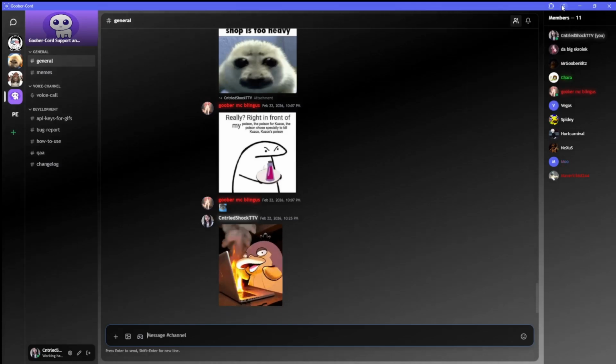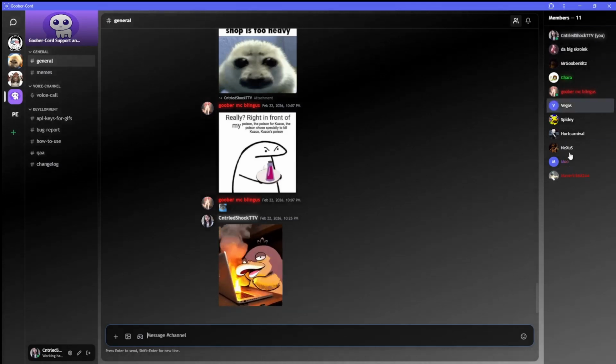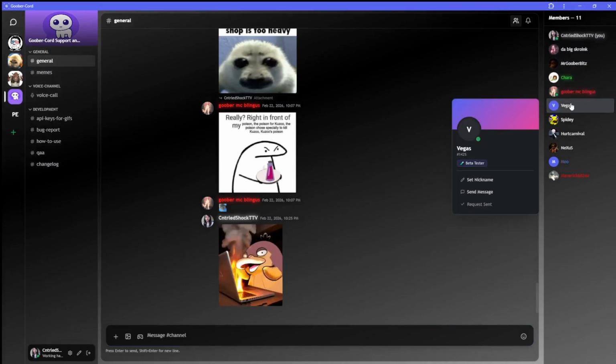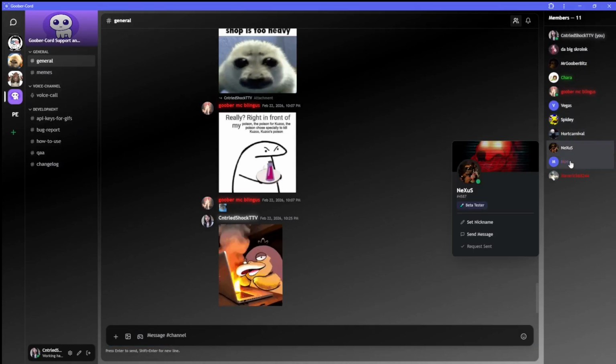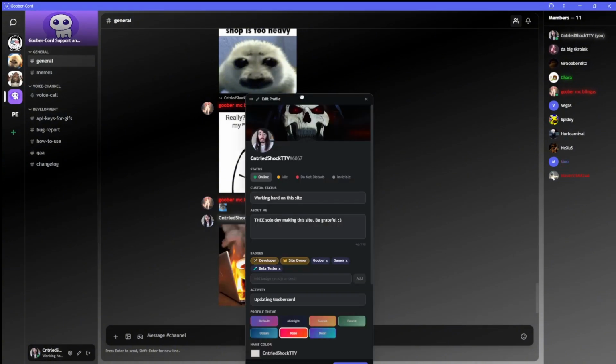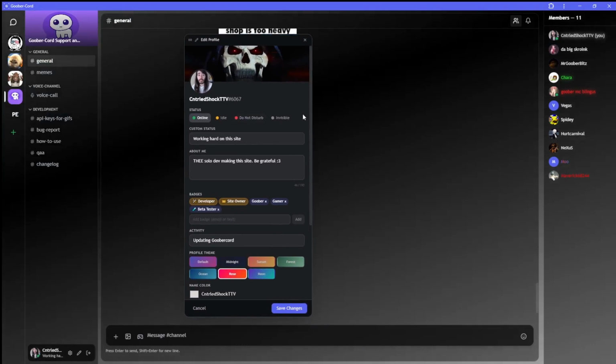We're running in a Chrome app, by the way, because it runs a lot better as a Chrome app. Here's all my friends' profiles so you guys can see all of this. It's pretty cool. That's how you add people, by the way. So here's the profile customization options.